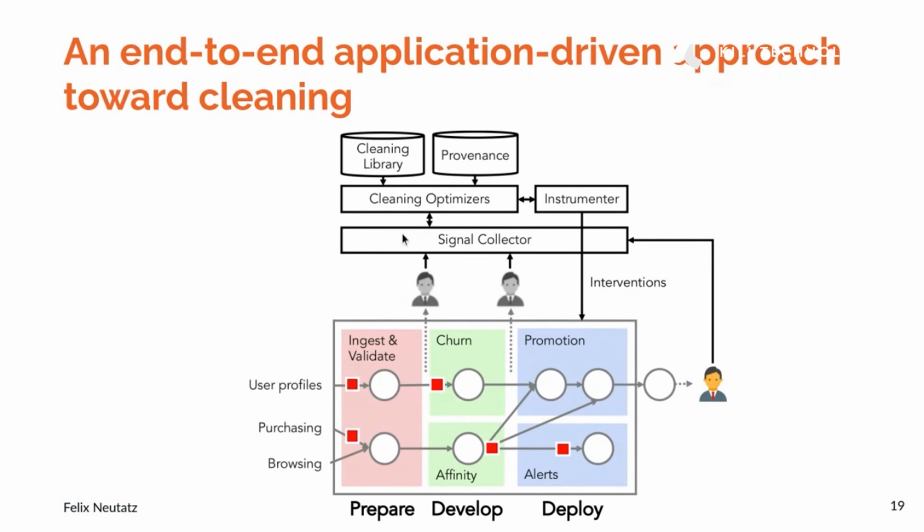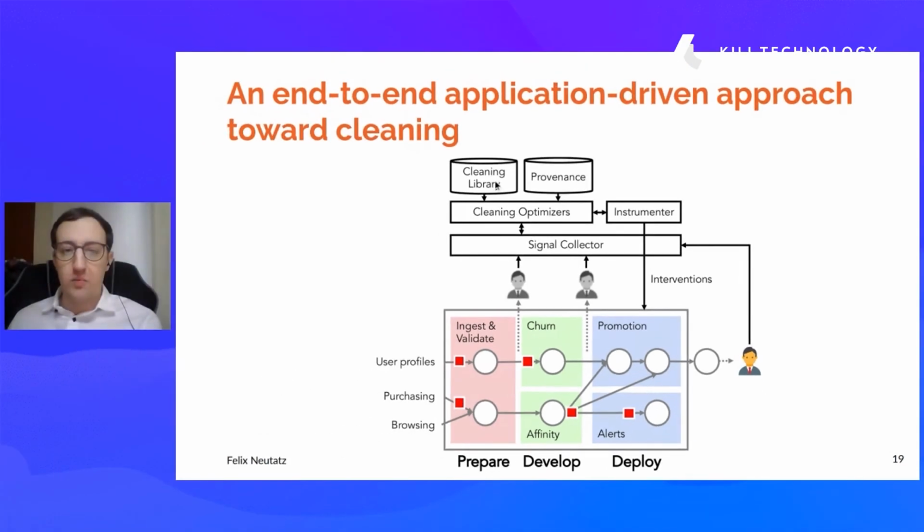And then the cleaning optimizer has access to a cleaning library, which contains all the systems that I just explained, like traditional cleaning systems, ML accelerated cleaning systems, and cleaning from ML systems. And based on the signal it gets, it decides where in the workflow and on what parts of the data it should use which systems.